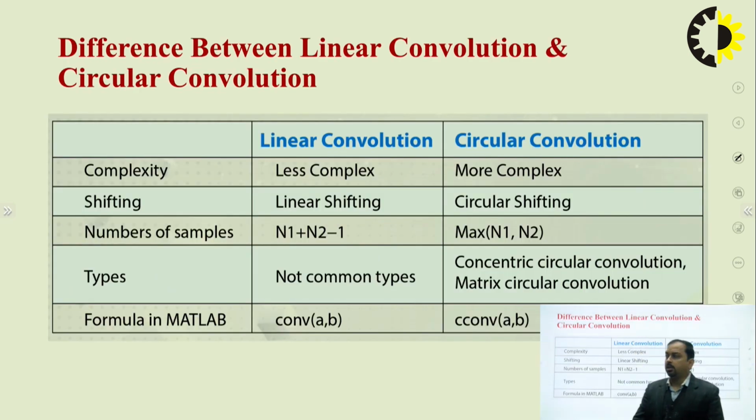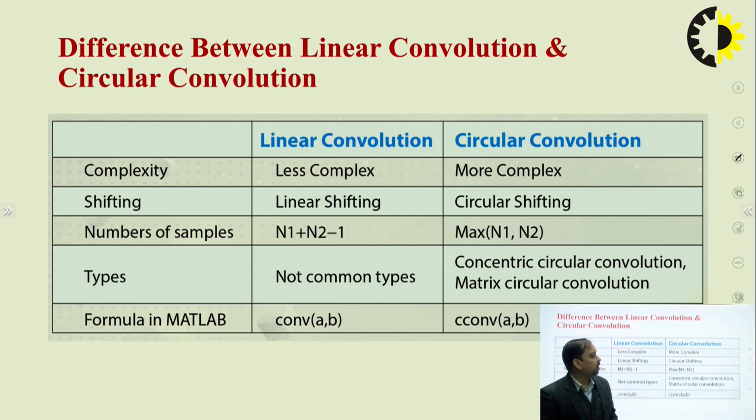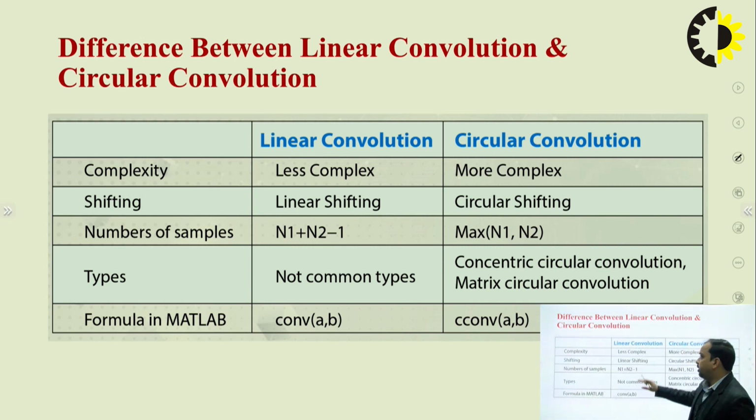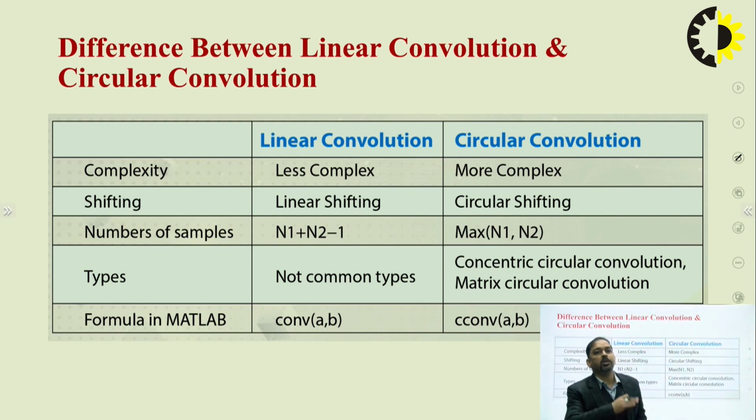We have some differences between linear convolution and circular convolution. Complexity wise, linear convolution is definitely less complex. Circular convolution is a bit more complex because the convolution summation is based on a modulo operation. In linear convolution the shifting is linear, whereas in circular convolution the shifting of the points is in a circular fashion.